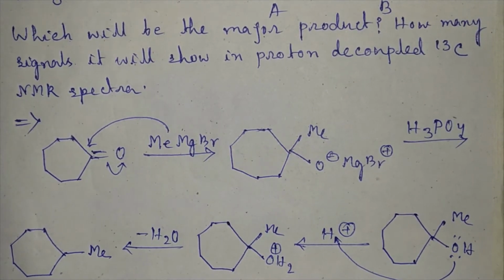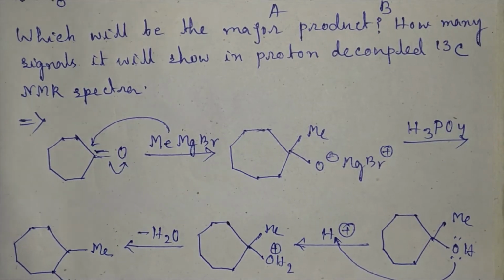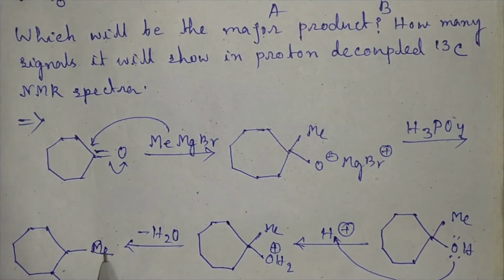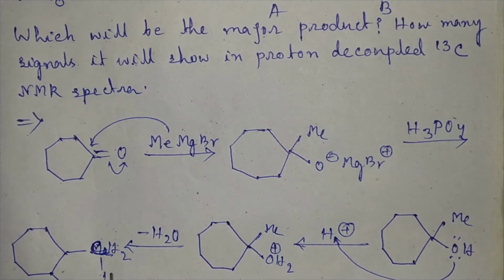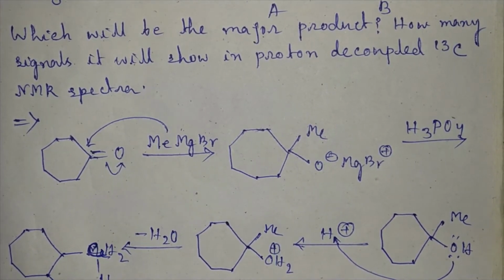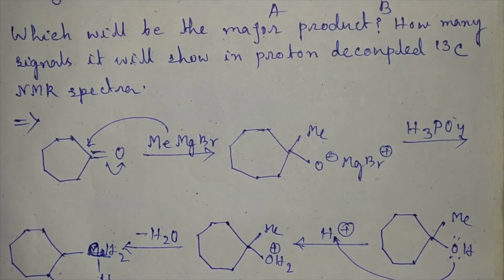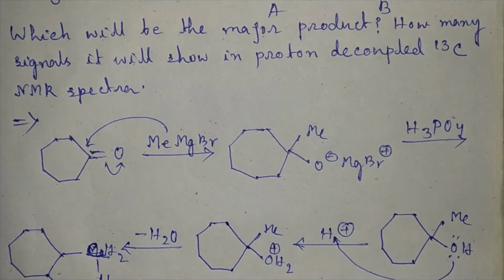Now this carbocation has two types of alpha proton. Here we can see this CH2H. This is HA, this is HB. Two types of alpha hydrogen are there.